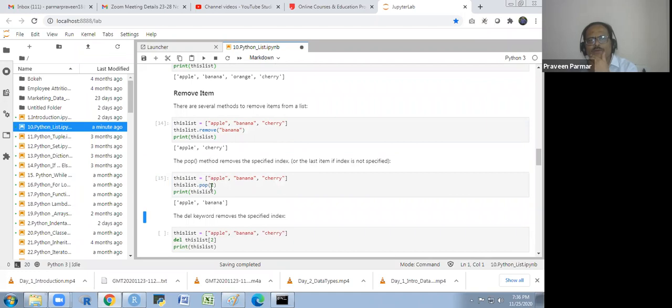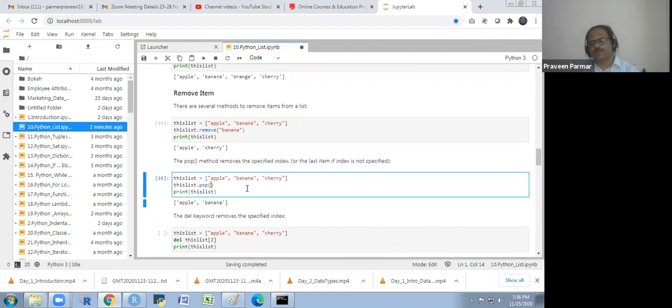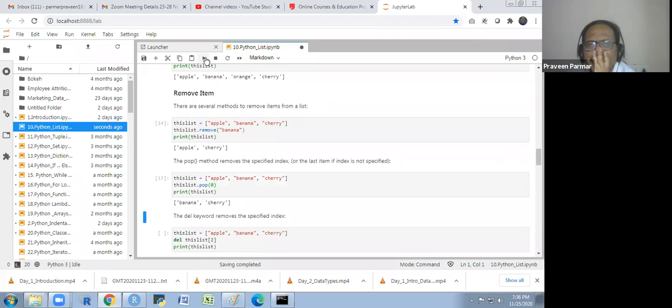If I don't write anything in the pop function, what will happen? It will always remove the last one, if you don't write anything in the brackets of pop. But in remove, you have to write down the value. Here in the pop function, we use the index number, not the value. Here in remove we are using the value, the name. Does that make sense to you? If you write down the index, then that will be removed. Otherwise, if you don't write the index, it will remove the last one. Does that make sense to everyone? If I want to remove 0, the apple will be removed now.